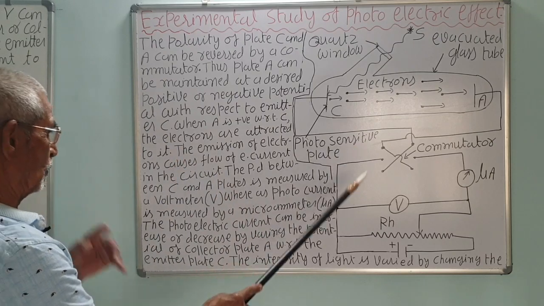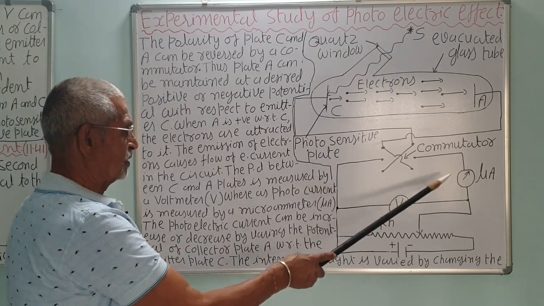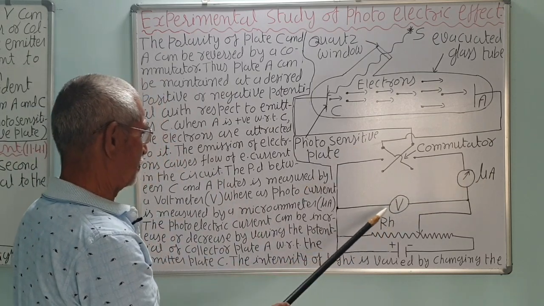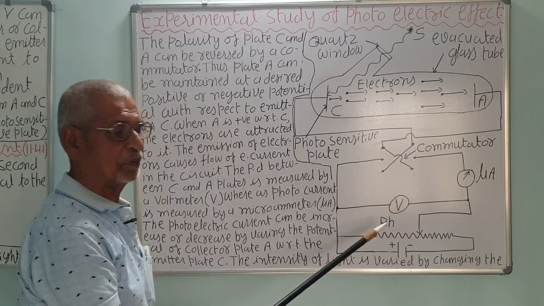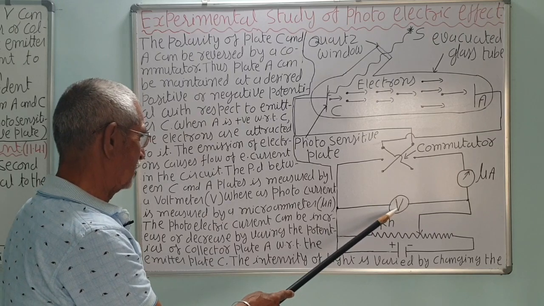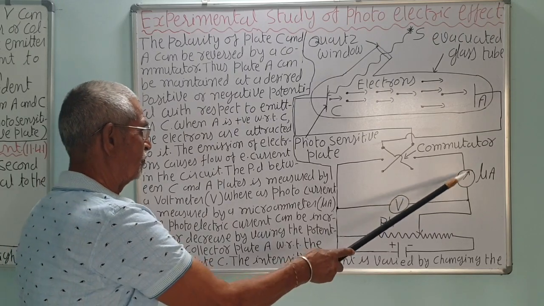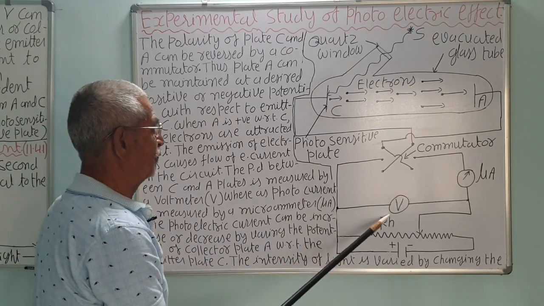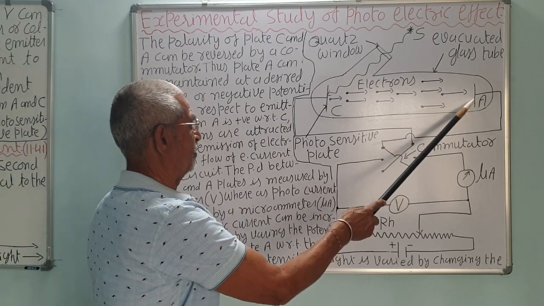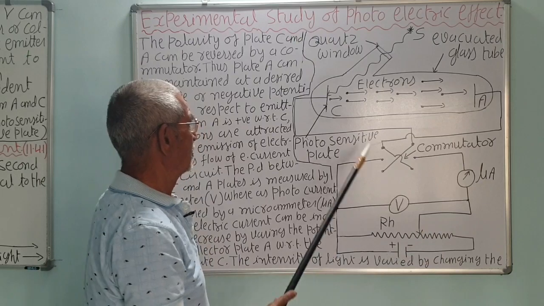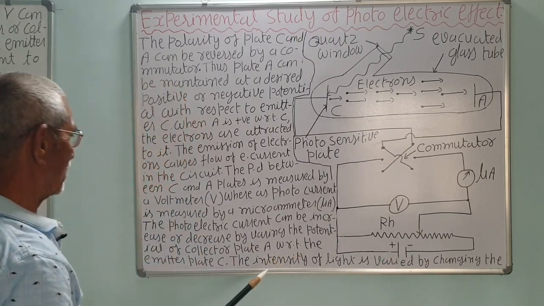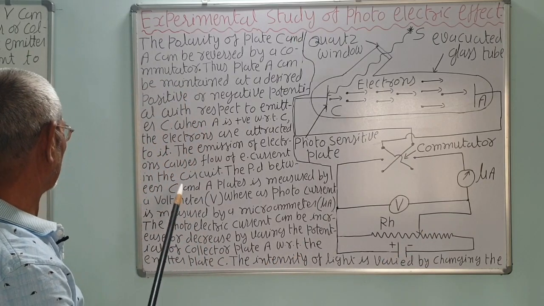The current will flow in the circuit, which can be measured by the microammeter, and the potential difference can be measured by the voltmeter connected in parallel to it, correct? If we increase the potential, the current will also increase. If we make A more positive, it will attract more electrons. So current is directly proportional to the potential difference.